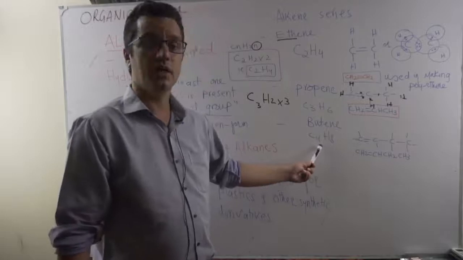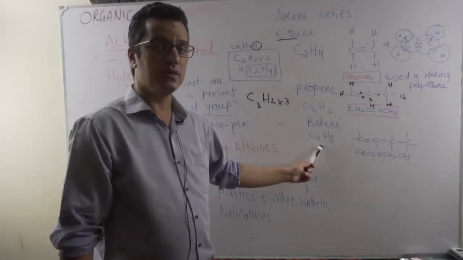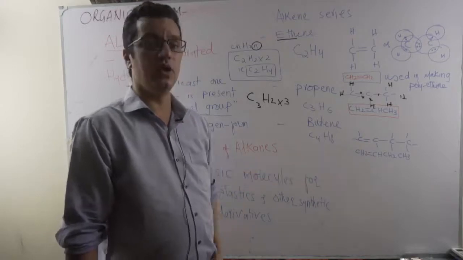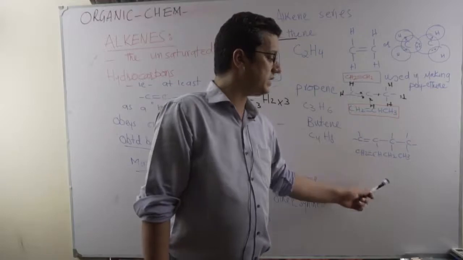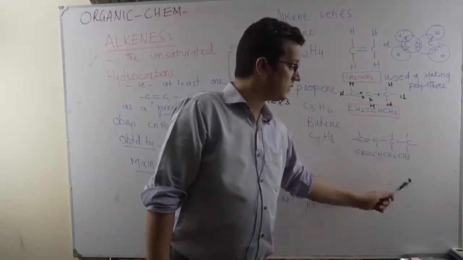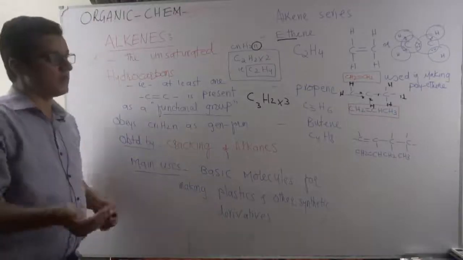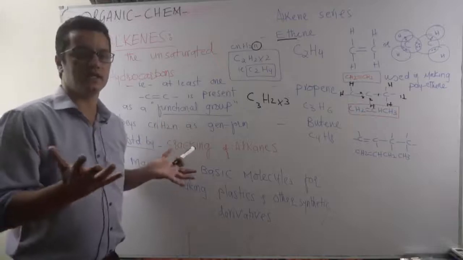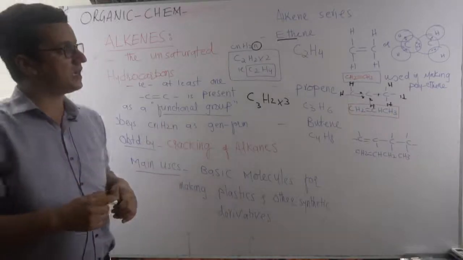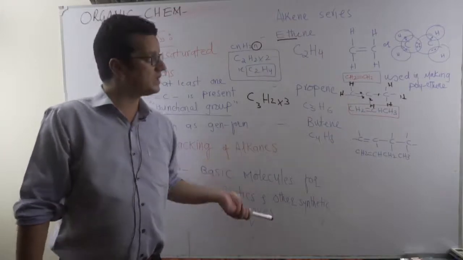And this one is what? The molecular formula. This is the molecular formula, which tells us the exact number of atoms present in the molecule and their kind, 4 carbon, 8 hydrogen. This one is displayed and this one is condensed structural formula. Butene, pentene, hexene, heptene, all these alkenes have their importance because they are polymerized to make a variety of plastics and synthetic materials, and these alkenes are also the starting point for a variety of alcohols. Alcohols later change to carboxylic acids.